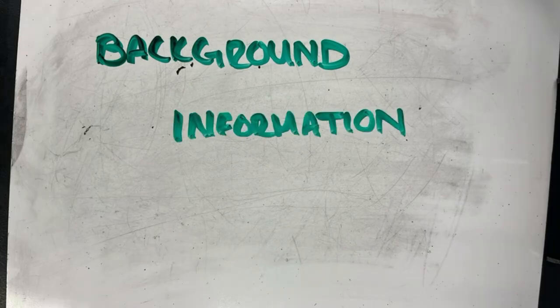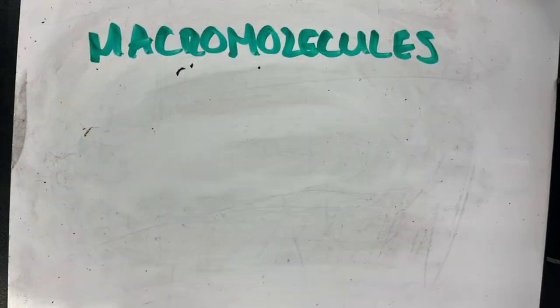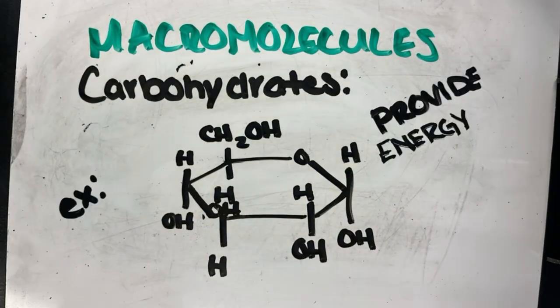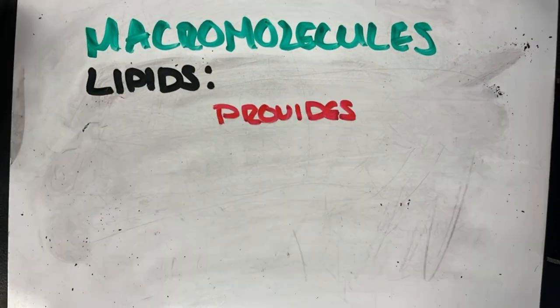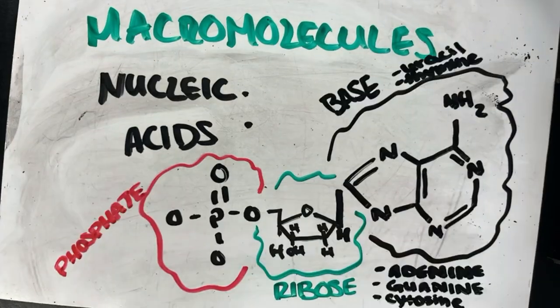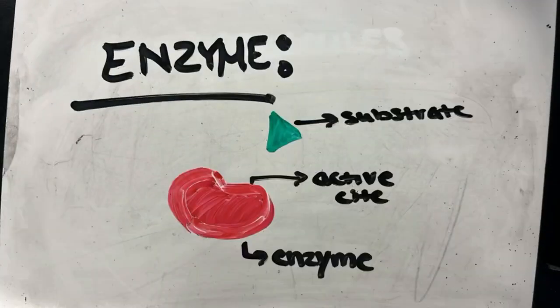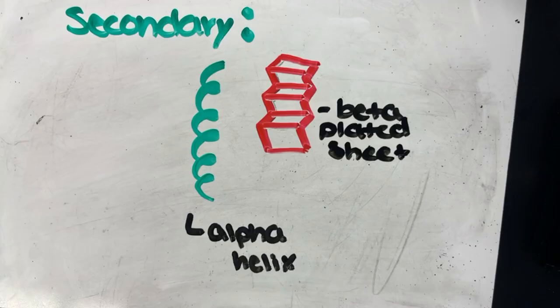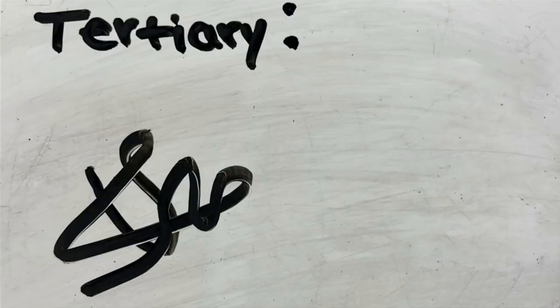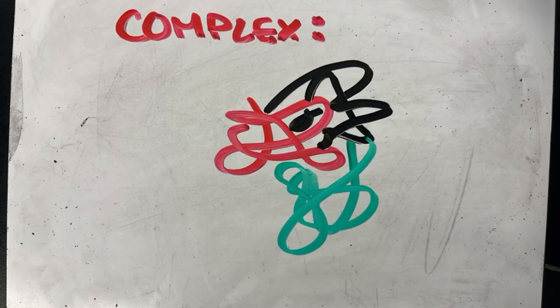Background information. Macromolecules. Macromolecules are large, complex molecules that make up all living organisms. There are a total of 4 macromolecules: carbohydrates, lipids, nucleic acids, and proteins. Enzymes. Each enzyme has an active site where the substrate binds and the reaction can occur. The different structures are primary structure, secondary structure, tertiary structure, and quaternary structure.